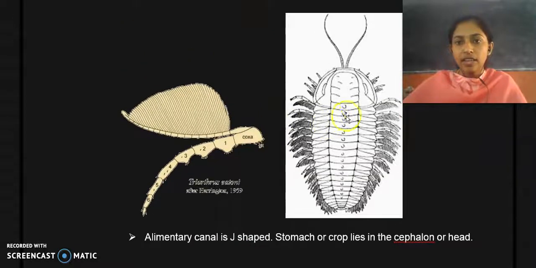Their alimentary canal is J-shaped, and the stomach and crop lie in the cephalon, which is a unique feature.